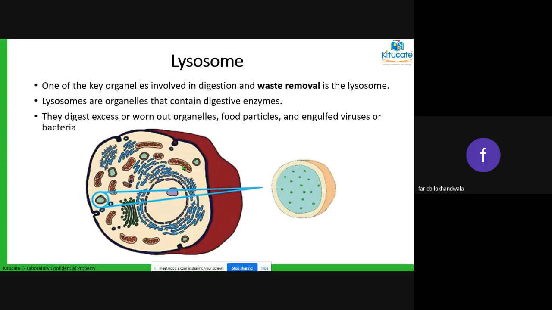Besides that, it contains a lot of digestive enzymes. This is how digestion takes place, because it has a lot of enzymes. And they'll also digest certain worn out organelles. For example, all these organelles that I'm talking about will not be one in number. Only the nucleus will be one in quantity.